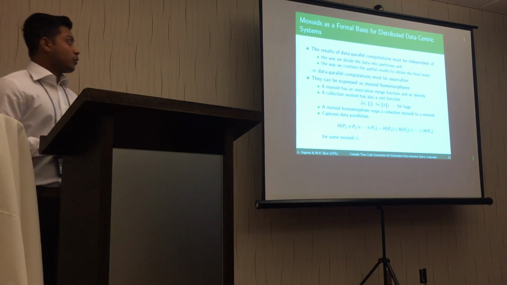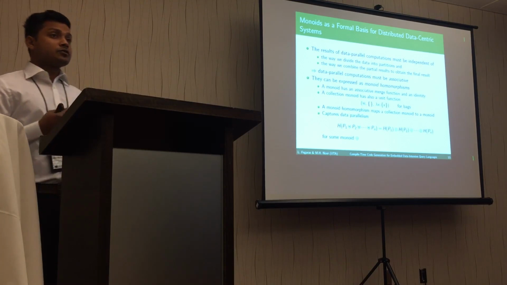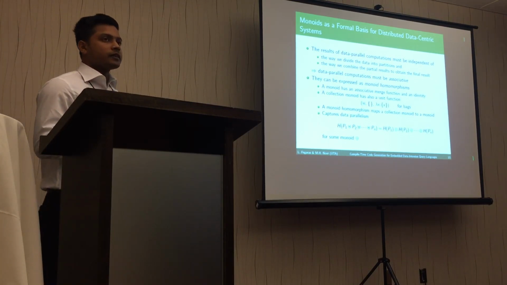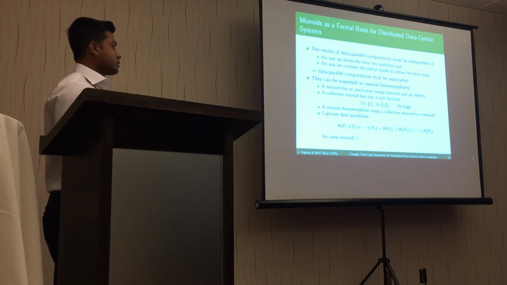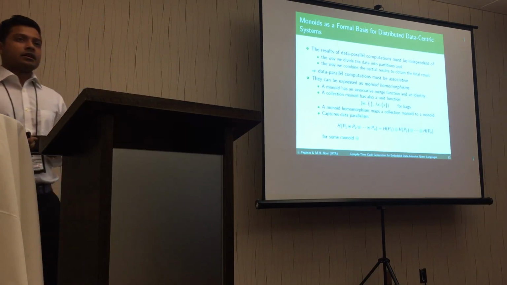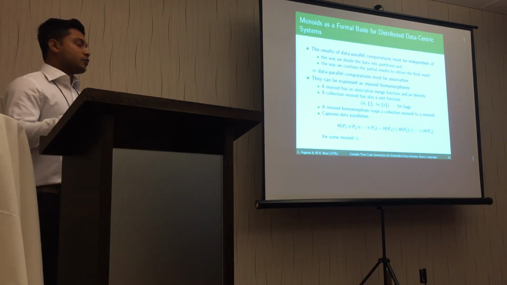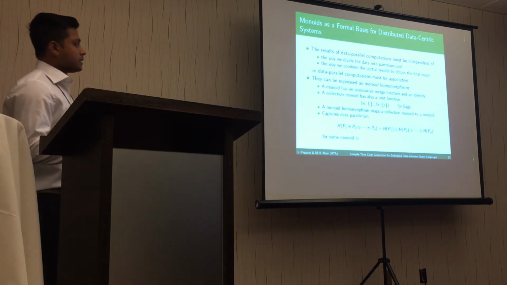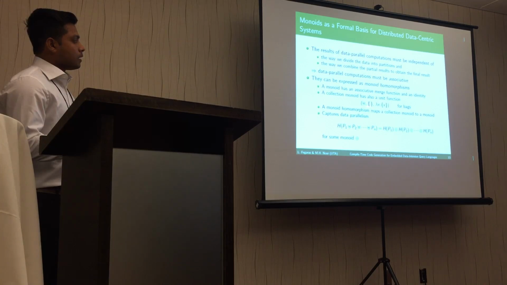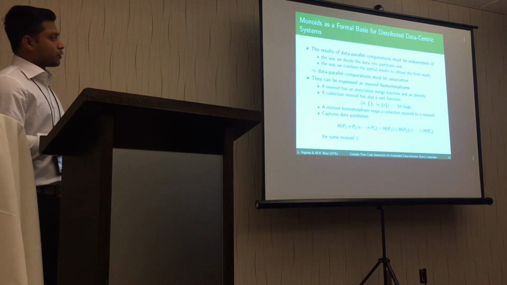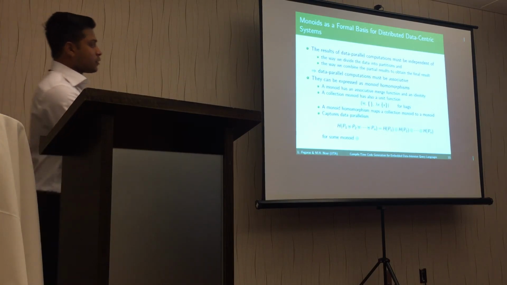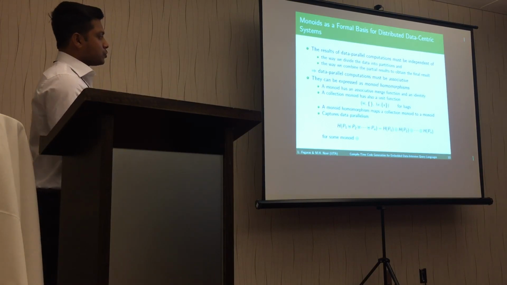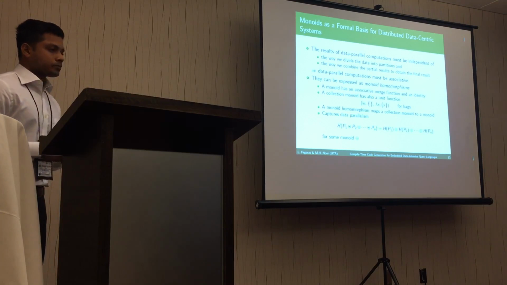The basis of monoid homomorphism is monoid, which has an associative merge function with an identity. We also have a special monoid called collection monoid, which has a unit function. The unit function gets a value and then constructs a singleton collection. For example, this is a singleton collection. This is a collection monoid for bags, which consists of a bag union, an empty bag, and a function which lifts a value to a singleton bag.